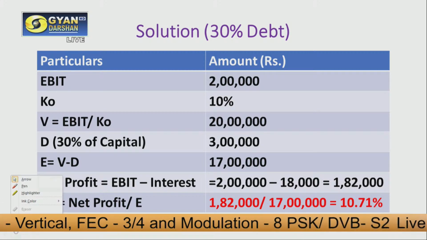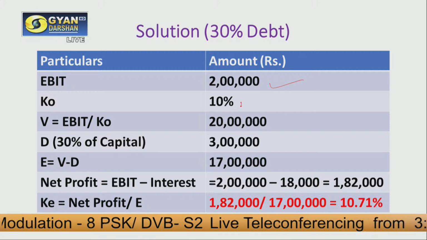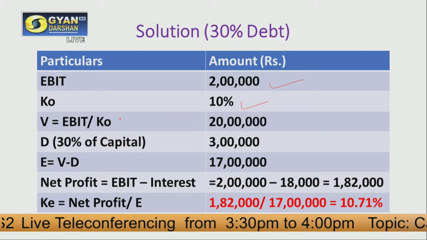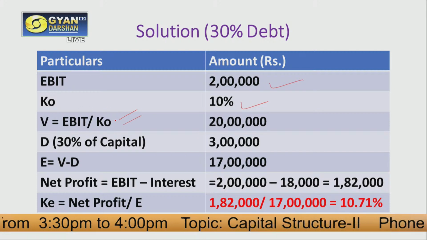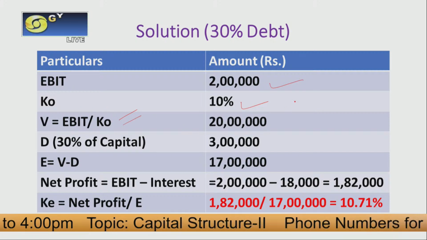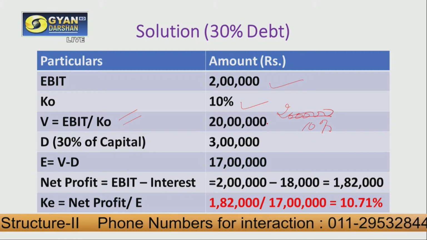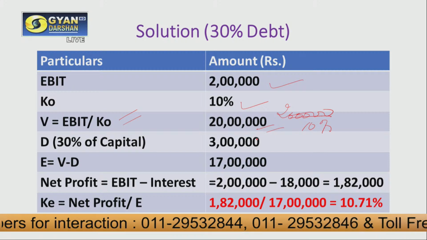So we will start the question using the EBIT. EBIT is given as rupees 2 lakh. KO is also given in the question, 10%. So using this we can calculate the value of firm, where V is equal to EBIT divided by cost of capital. So here we divide our 2 lakh rupees by 10%, and we get the value of firm, that is V, which is equal to 20 lakh.